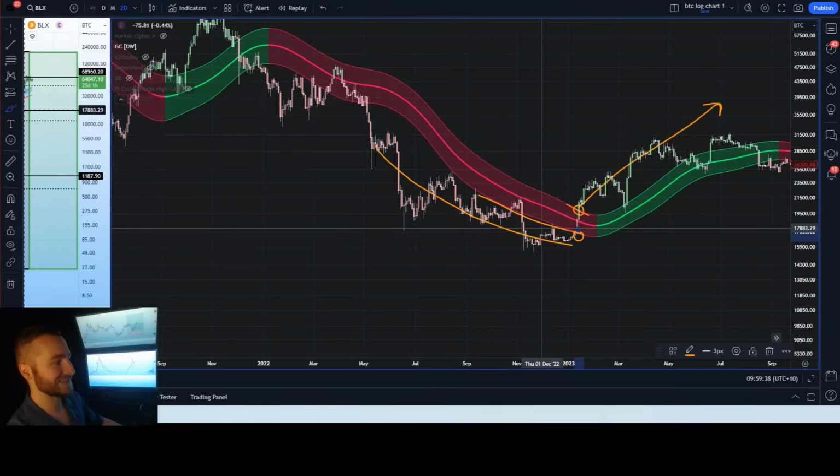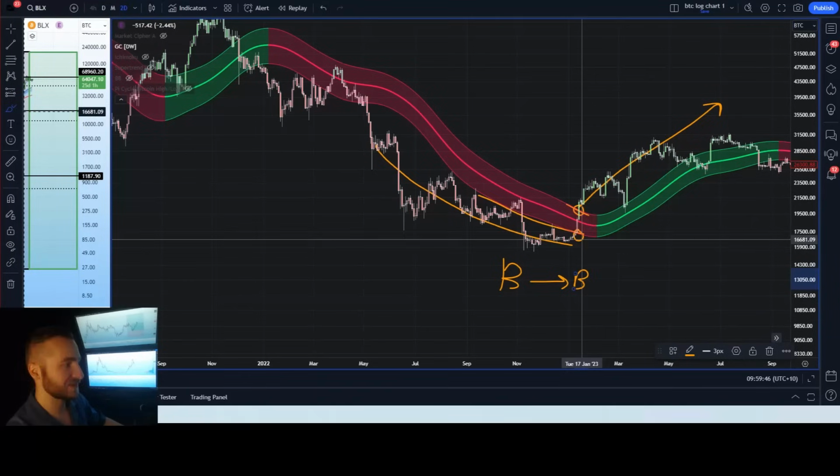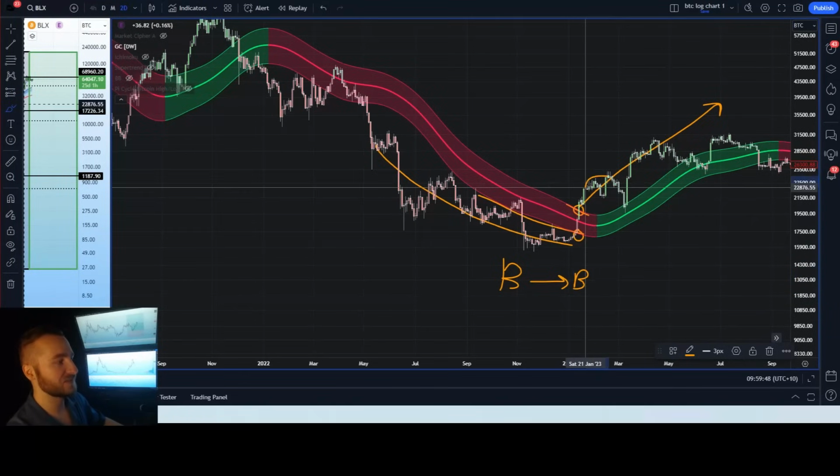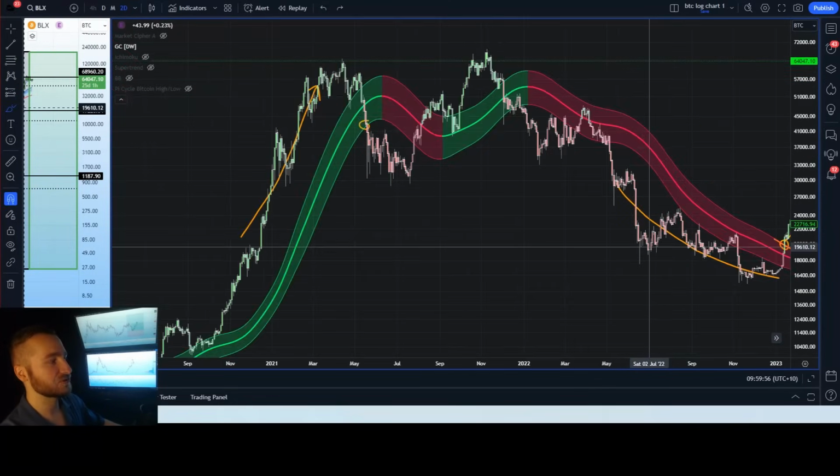From again, if we're underneath, it would be from bearish strength to bullish strength. Not enough to actually shift the trend, but it'd be an indication of an early shift in strength. Whereas again, if we're above the channel and we break into the upper band, that would be an early indication of weakness, but is not strong enough to revert the trend. So that is generally how we use the Gaussian channel.